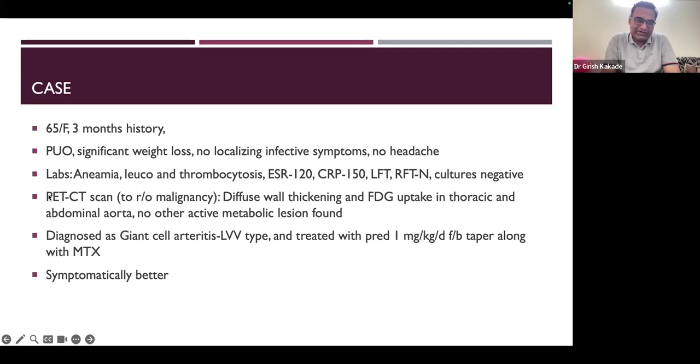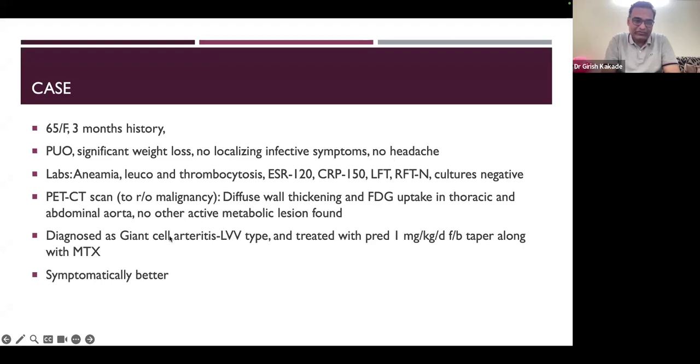So oncologists advised PET scan to rule out malignancy, and it showed diffuse wall thickening and FDG uptake in thoracic and abdominal aorta. No other active metabolic lesion was found. So this was giant cell arteritis, a large vessel vasculitis type. This patient did not have temporal artery involvement, but had aortic involvement.